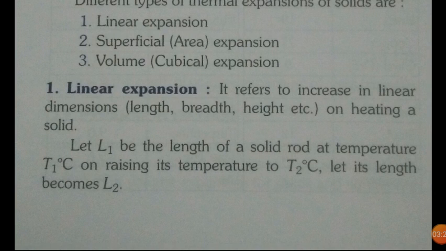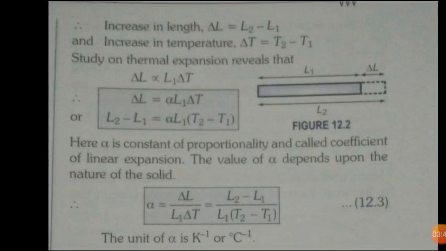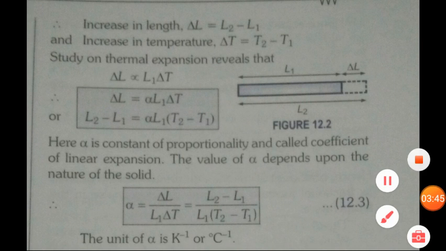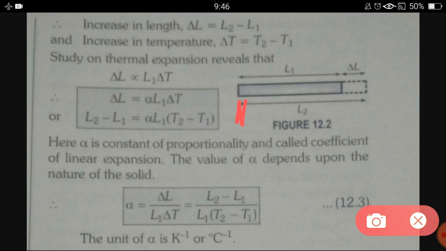Now let L1 be the length of a solid rod at temperature T1 degree Celsius. On raising its temperature to T2 degree Celsius, let its length become L2. So here there is a change in length. It is shown by this diagram very clearly. Here you can see one rod. Initially at temperature T1, the length of the rod is from here to here, which is called L1.